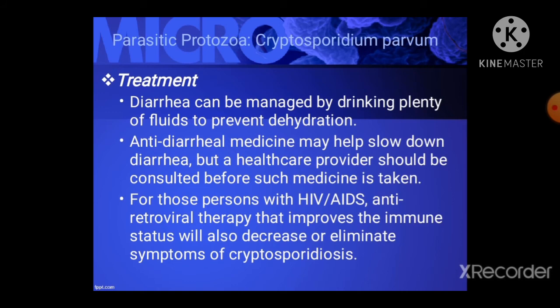Anti-diarrheal medicine may help slow down diarrhea, but a healthcare provider should be consulted before such medicine is taken. HIV-positive individuals who suspect they have cryptosporidiosis should contact their healthcare provider. For those persons with HIV or AIDS, antiretroviral therapy that improves the immune status will also decrease or eliminate symptoms of cryptosporidiosis. However, even if symptoms disappear, cryptosporidiosis is often not curable and the symptoms may return if the immune status worsens.